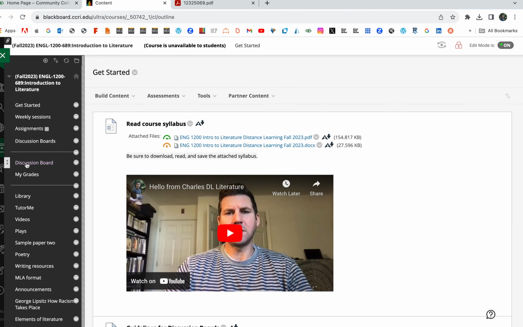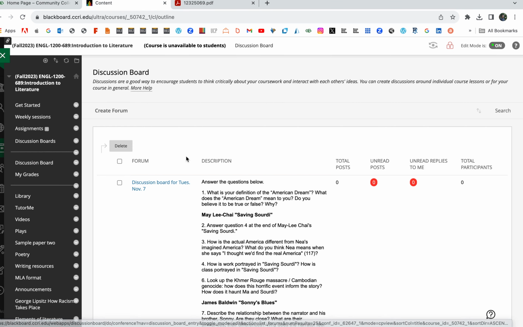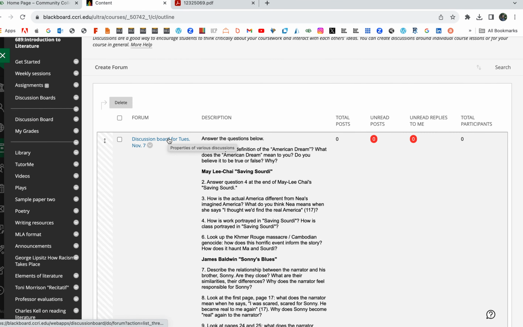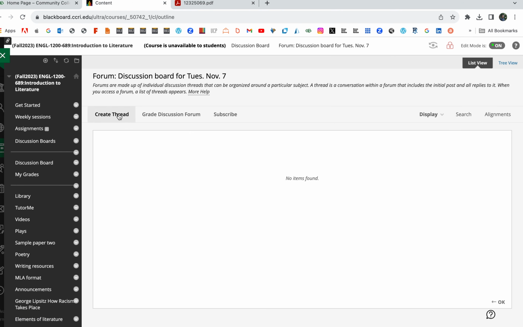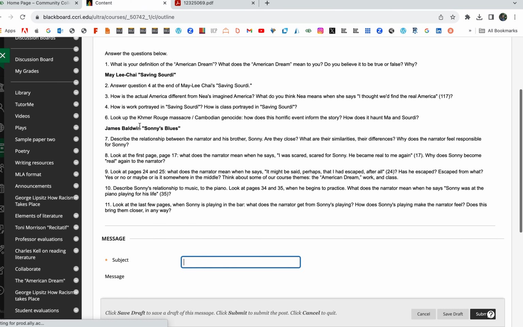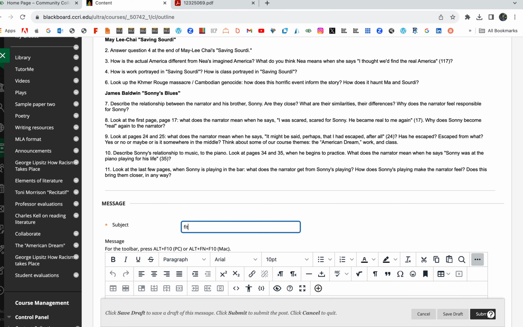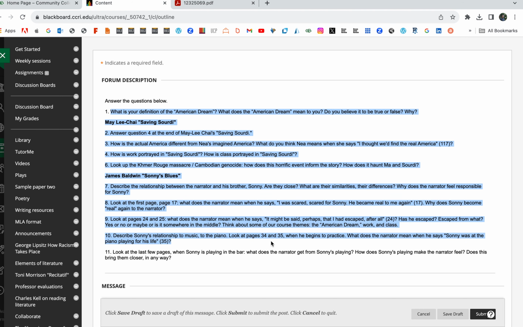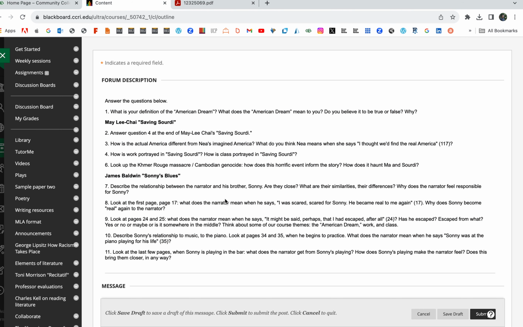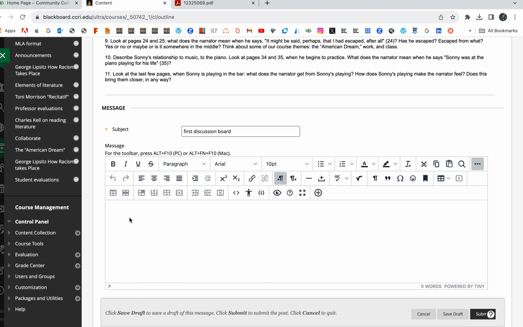On the toolbar, you see discussion board. Click on discussion boards. Here's our first one. It's due Tuesday, November 7th. You click on this blue discussion board for Tuesday, November 7th here. Click on create thread, and for subject, write first discussion board or whatever. I don't really care what you write here. And you answer the questions. So I want you to answer all these questions. We're in a close, tight class here. We're starting late, so you answer these questions. You could basically just number 1, 2, 3, etc.